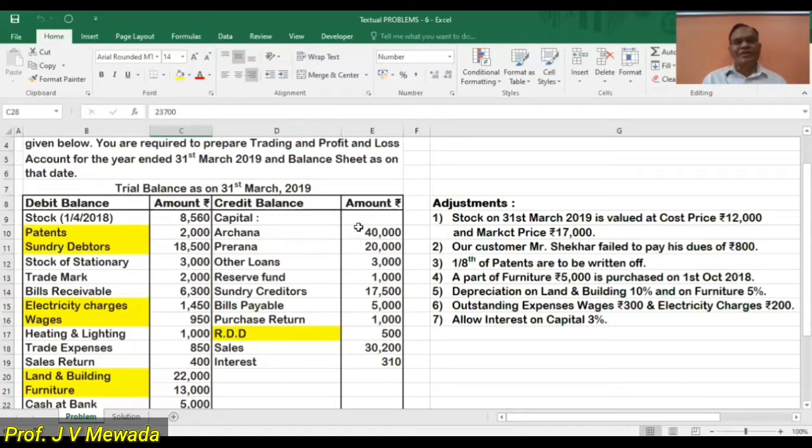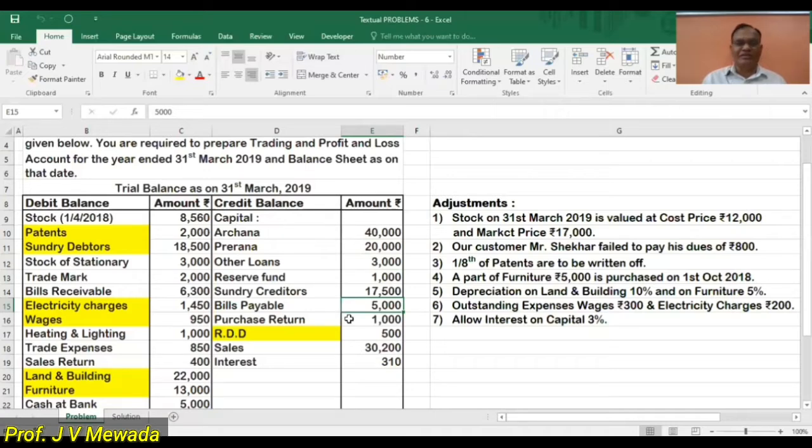Now on the credit side, we have capital of Archana and capital of Prerna. These we are transferring to the capital account. On the credit side, other loans is a liability. Reserve fund is a liability. Creditors is a liability. Bills payable is a liability. So all these are going to appear on the liability side of the balance sheet.